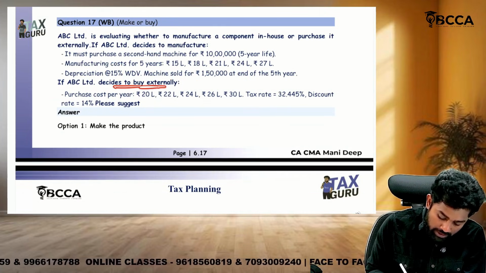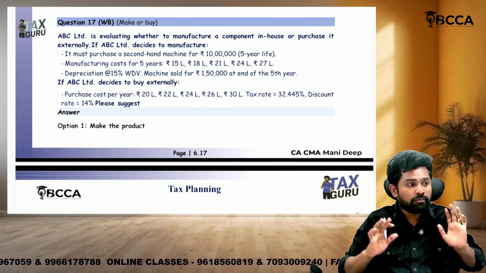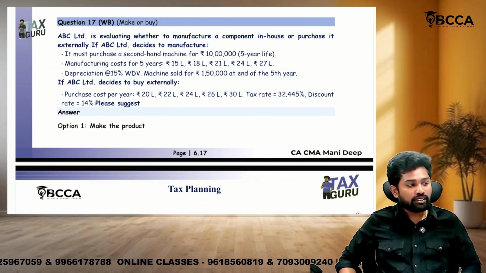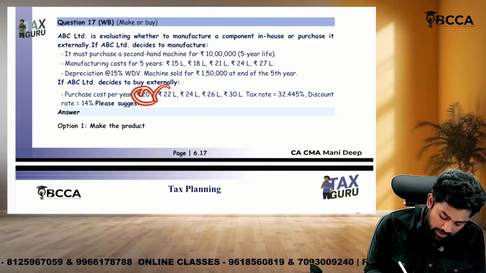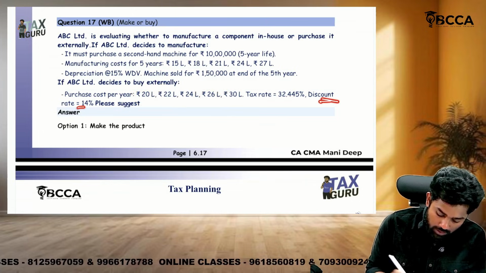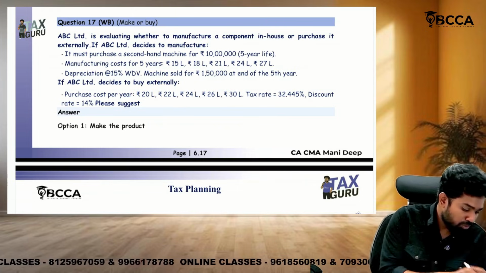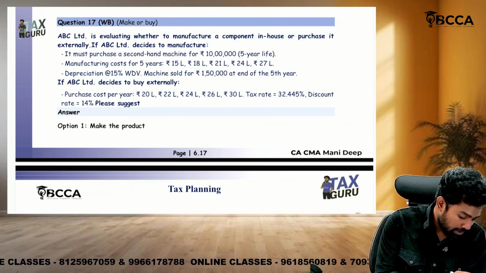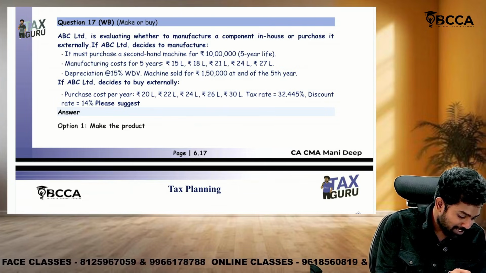If ABC decides to buy externally, so it has two alternatives. One, it can manufacture internally. The other is that it can just purchase that particular item. Purchase cost is 20, 22, 24, 26, 30. Tax rate 32.45 and discount rate is 14%. So this is more of an FM question, sir. You only know better than me. I just try to explain to you, sir. You just need to solve. This is not even tax actually.